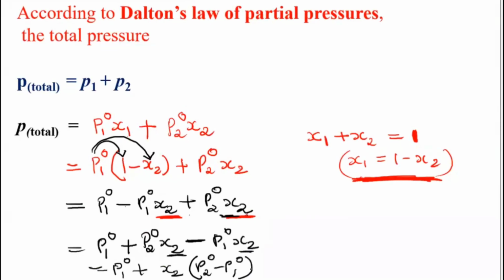Now, that's what I said: you can write this in terms of the second component also. I can write it in terms of x2 or even in terms of x1. So if you know any one component, you can calculate the total pressure because of this relationship. You can write down now: the total pressure exerted according to Dalton's law is the sum of the partial pressures of the individual components.